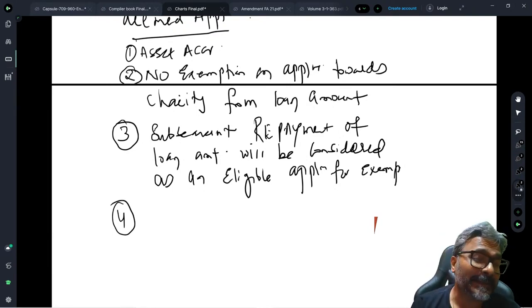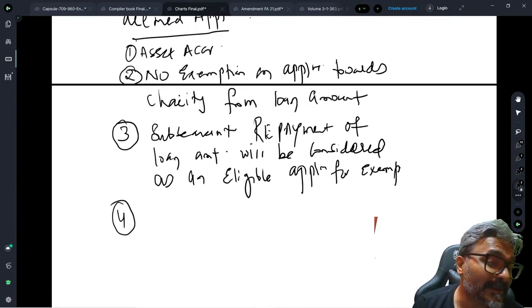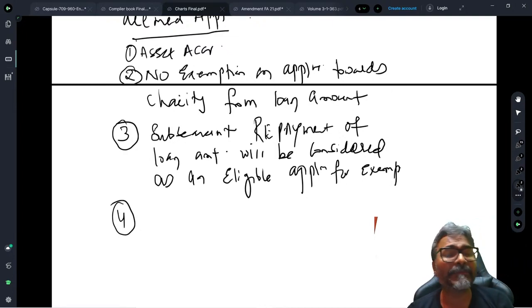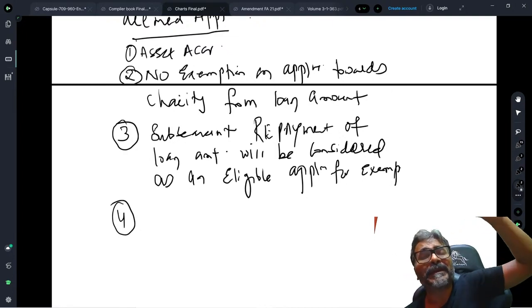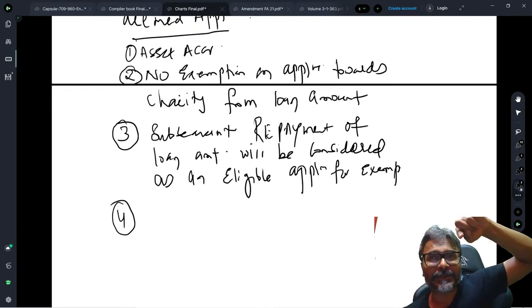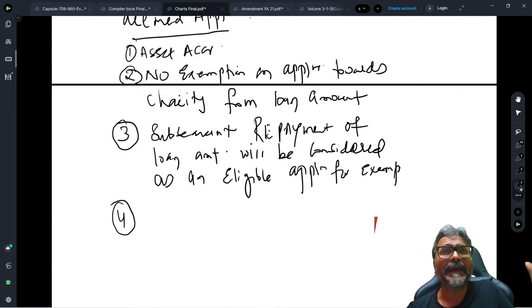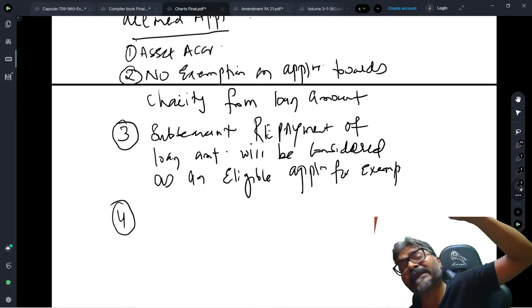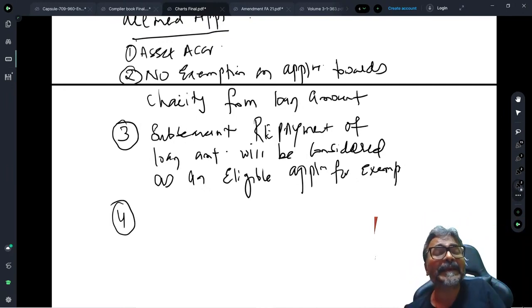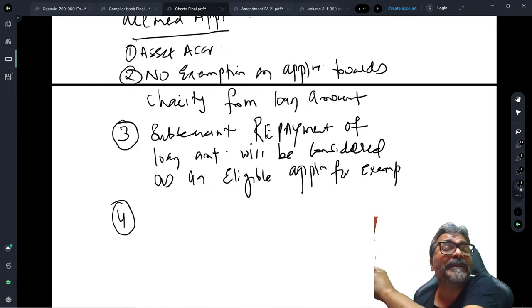Up till last year, there were questions in the last year papers where, if there was any excess application in the earlier years which was not fully exempted because of shortfall of income of the earlier year, then the same excess application was allowed as eligible for exemption purpose under section 11 in the current year.